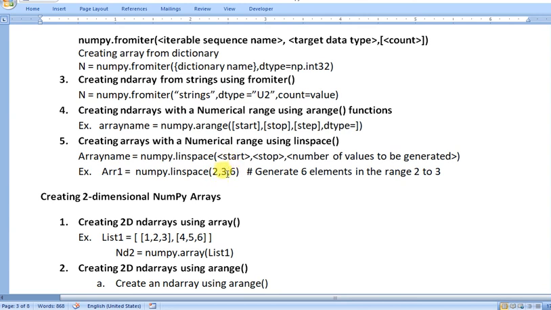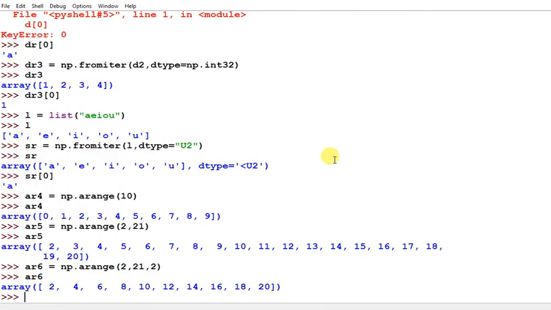The last parameter is the number of values to be generated. So it generates 6 elements in the range 2 to 3. We can check this.